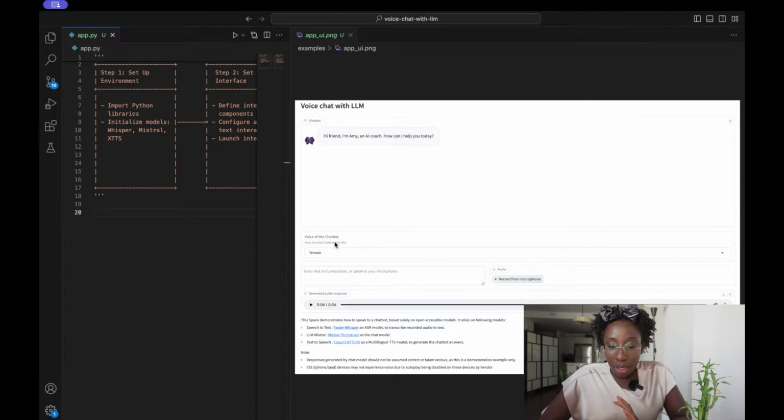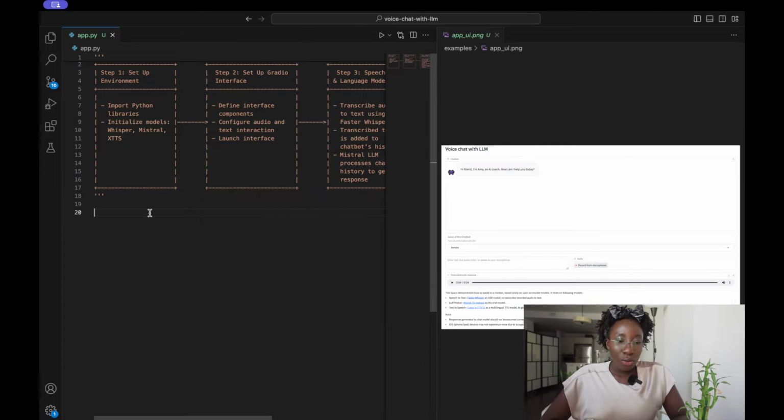We would have a drop-down menu to select the voice of the chatbot. We would also have a text box whereby the user is either able to enter the text that they want to say to the chatbot, or have a microphone box where they're able to also record their voice and have the audio transcribed, and that would then be passed to the LLM. And then finally, we would have an audio response played back whereby you can listen to the voice of the chatbot.